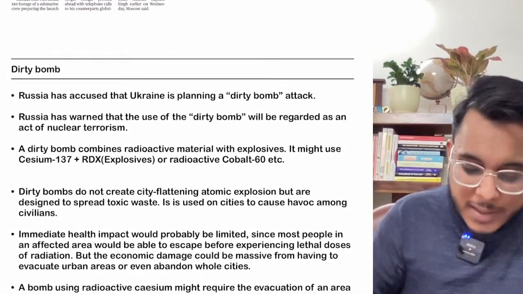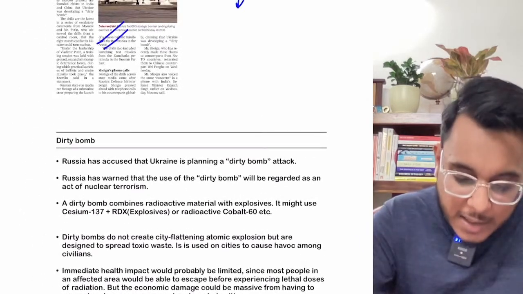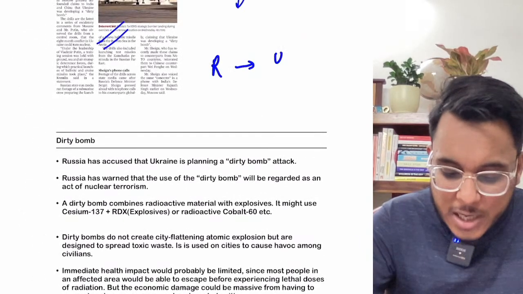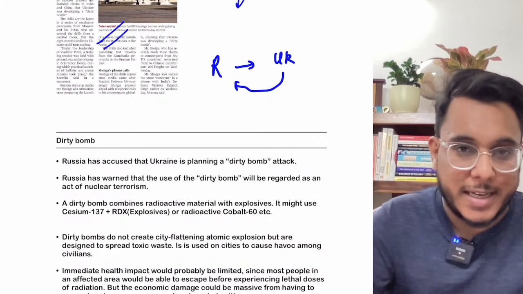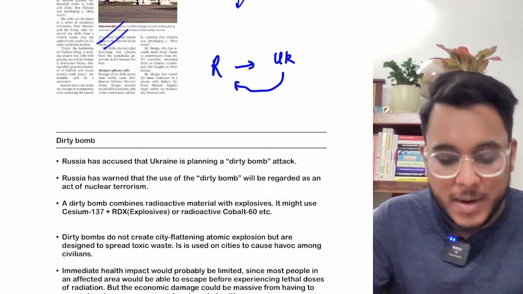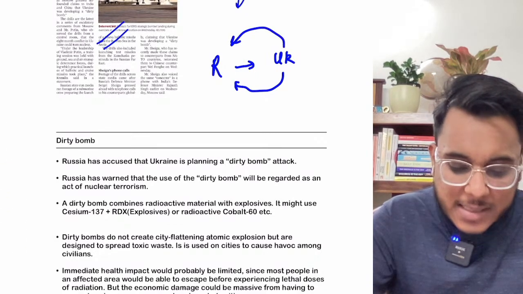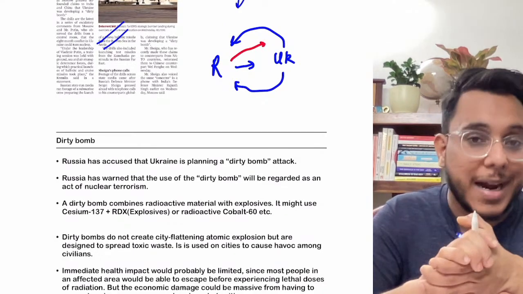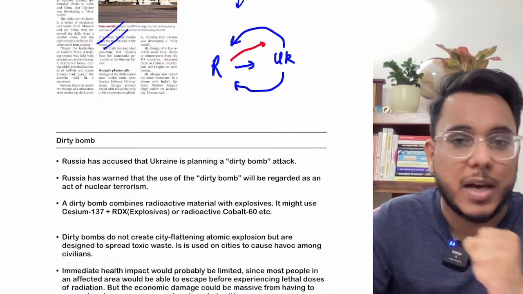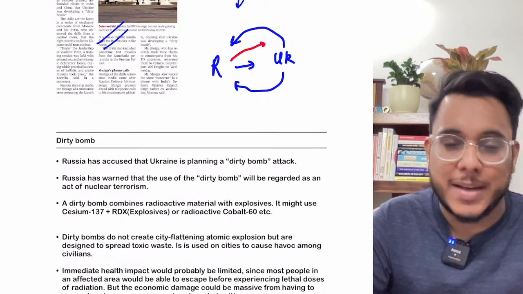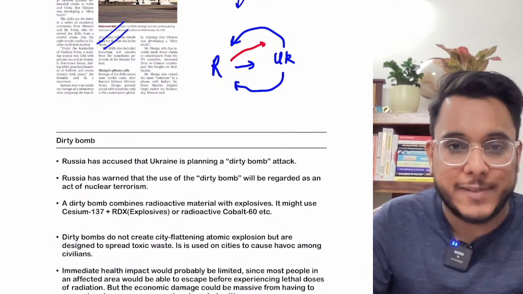So dirty bomb. Recently, what has happened? Russia had said that Ukraine is planning to launch a dirty bomb attack on Russian cities. And if a dirty bomb attack is carried out by Ukraine on Russia, then Russia will consider it a kind of nuclear attack, and Russia will also use nuclear weapons, nuclear bombs, on Ukraine if such a thing happens. The same thing has been expressed to India also by the Russian defense minister.